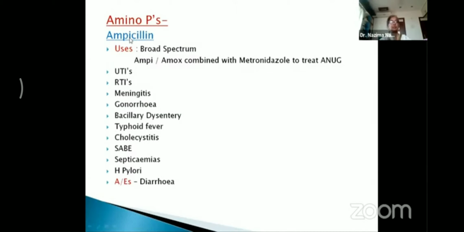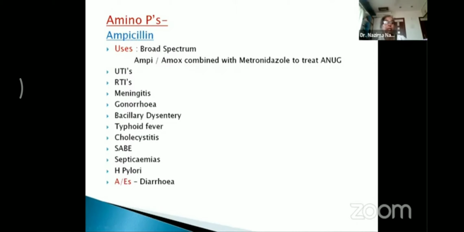Coming to the uses of this drug, it is a broad spectrum drug, that is, it is used in multiple infections and acts on a large group of organisms, therefore it is broad spectrum in nature. Here, either ampicillin or amoxicillin is combined with metronidazole to treat acute necrotizing ulcerative gingivitis. So in dentistry, generally, we combine metronidazole with ampicillin or amoxicillin to treat this condition. These are the uses in dentistry.